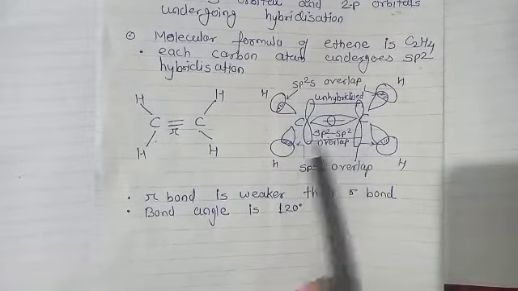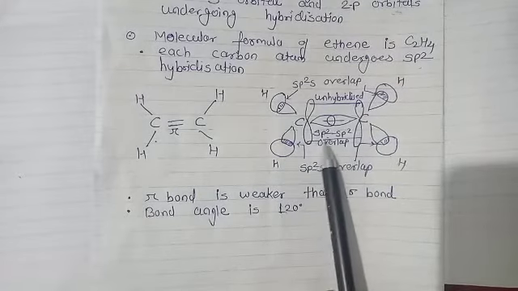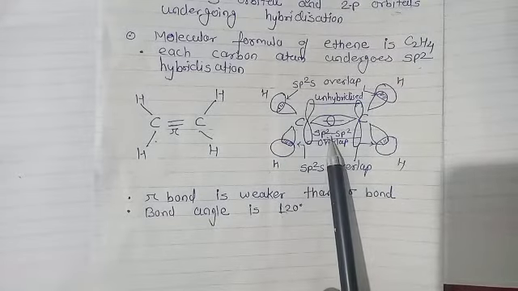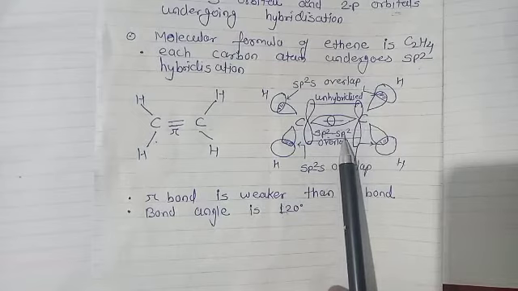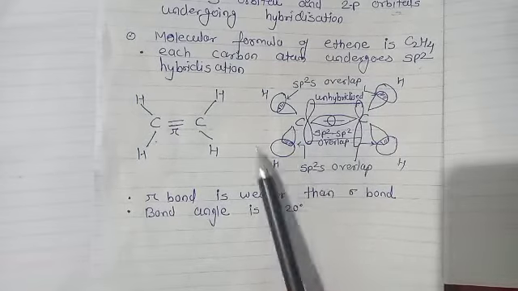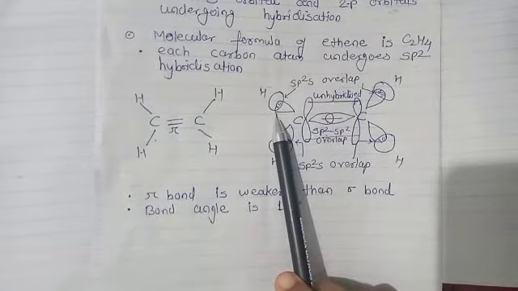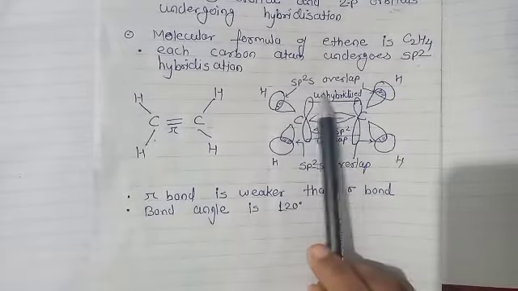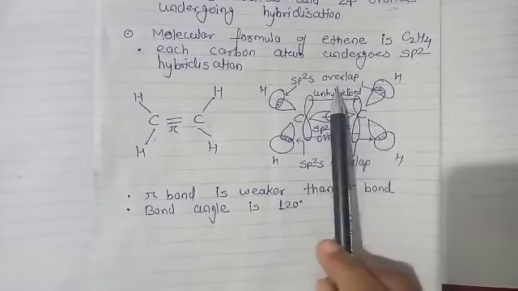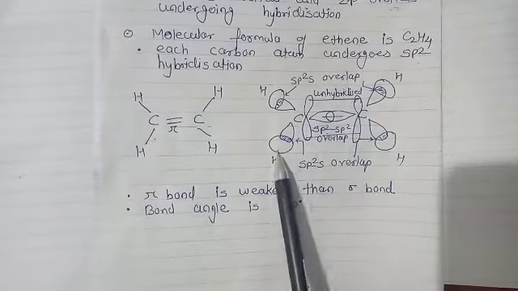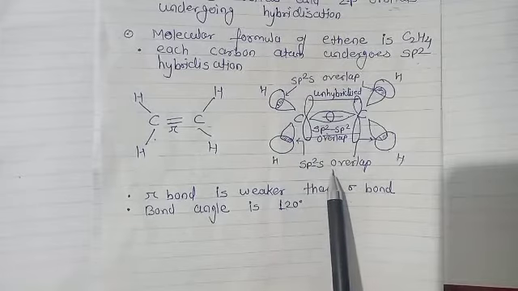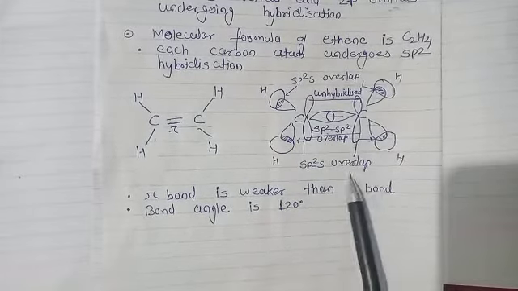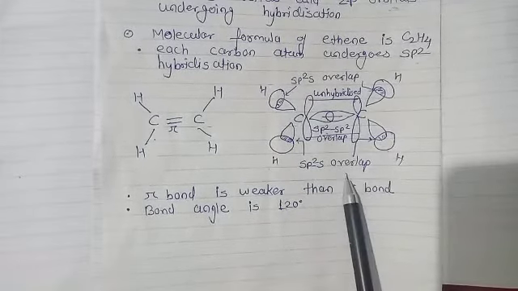Okay, the structure of alkene: the carbon is sp2 hybridized, there are sp2 hybridized carbon orbitals, and the second carbon atom contains another sp2 hybridized orbitals. The hydrogen atoms are overlapped, so here is an sp2-s overlap, here also sp2-s overlap. Again hydrogen atoms are overlapped, here is an sp2-s overlap, here also an sp2-s overlap.